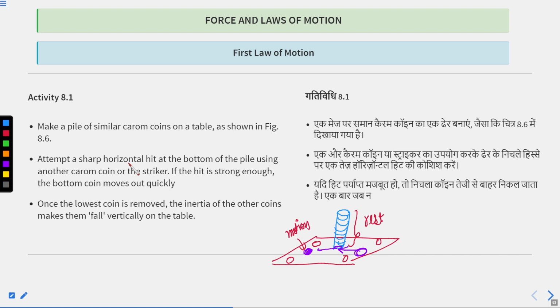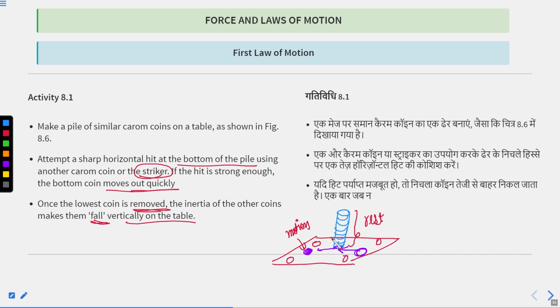So attempt a sharp horizontal hit at the bottom of the pile using another carom coin or the striker. If you hit it strong enough, the bottom coin will move out quickly. Once the lower coin is removed, the inertia of the other coins makes them fall vertically on the table.